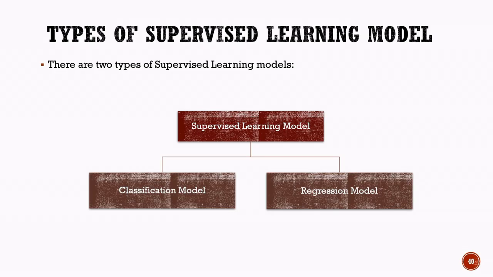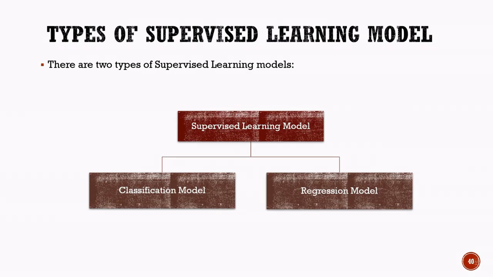For example, a model may classify an email as spam or not spam, identify whether an image contains a cat or a dog, or determine the type of vehicle shown in a picture. A regression model, on the other hand, is used when the output is a continuous numerical value. Instead of predicting a category, it predicts a quantity or measurement. For example, a regression model can estimate the price of a house, predict tomorrow's temperature, or forecast the sales of a business.